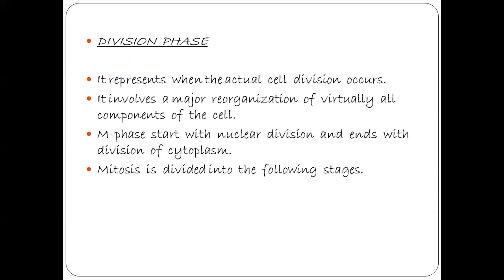The term mitosis was first proposed by the scientist Fleming. The cells which are produced by mitosis are identical cells. They are identical to their mother cell.